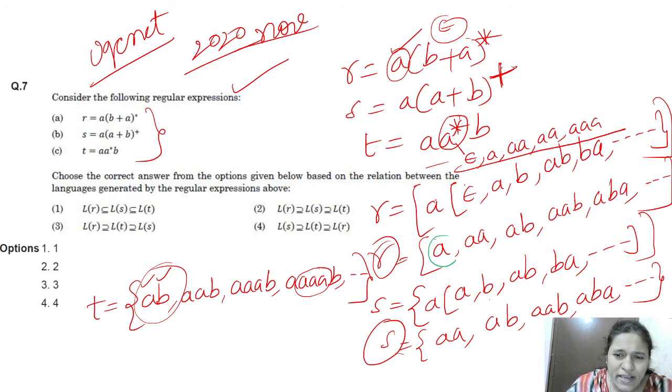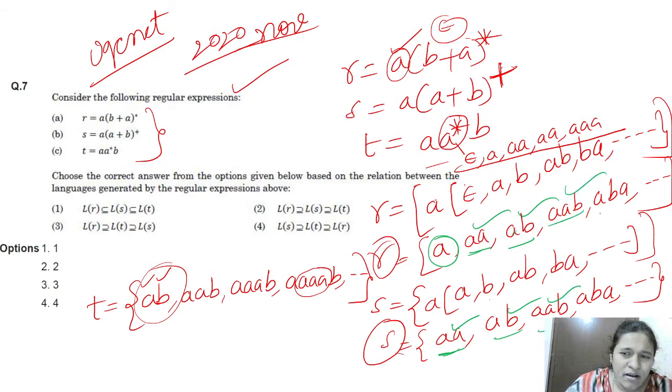In R only A is possible. But in S only A is there? No. But R, AA is there. In S also AA is there. In R, AB is there. In S also AB is there. In R, AAB is there. In S also AAB is there. In R, ABA is there. Every string is there. But R is having one string more than S.